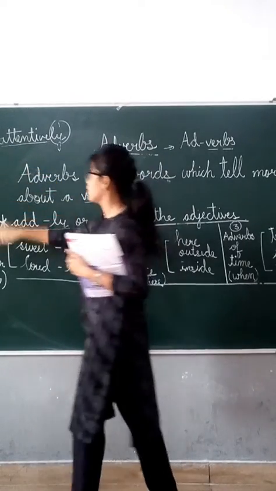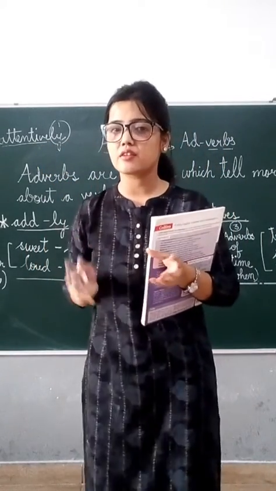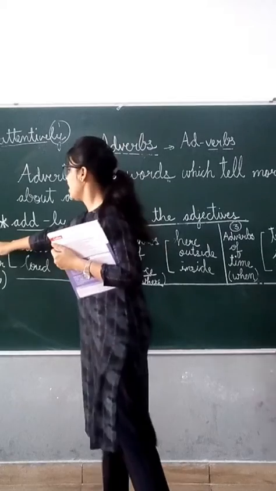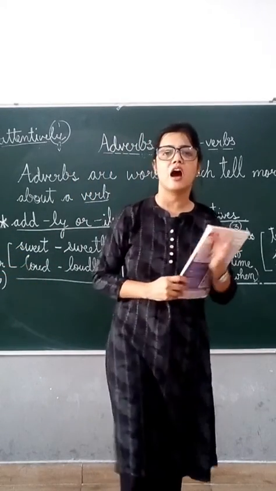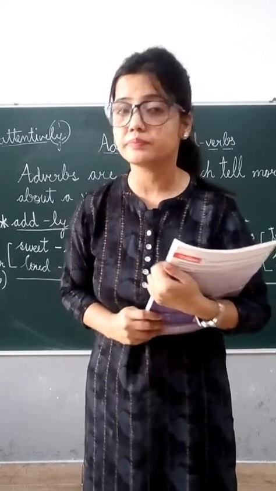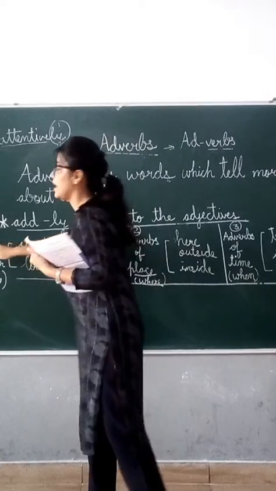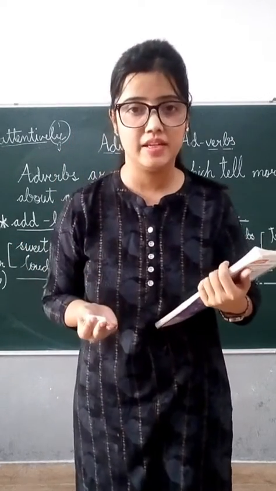So when we add ly to an adjective, that makes an adverb of manner, because it tells how the action is taking place. For example, nightingales sing very sweetly.